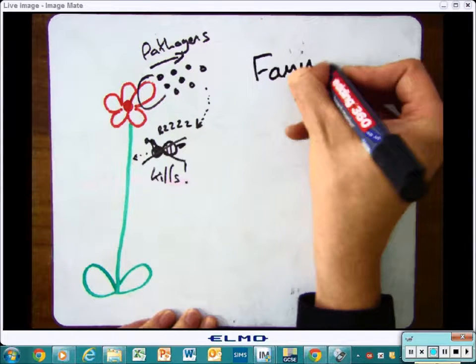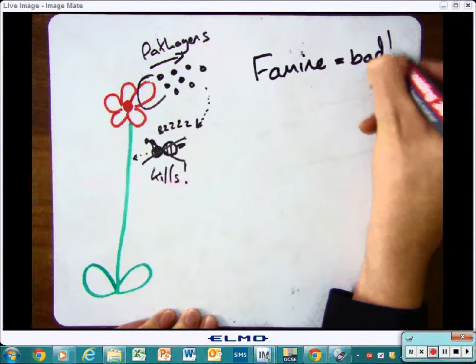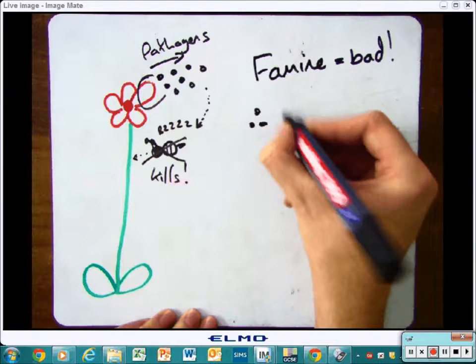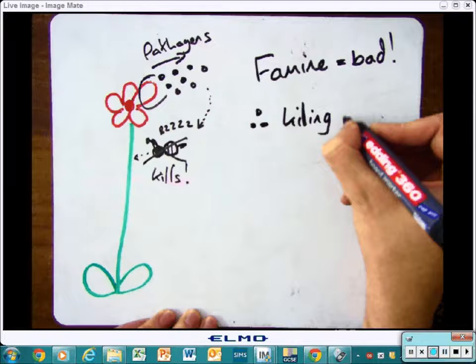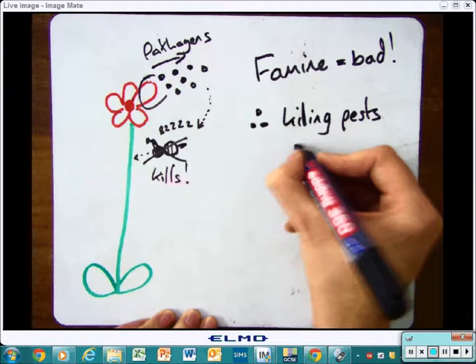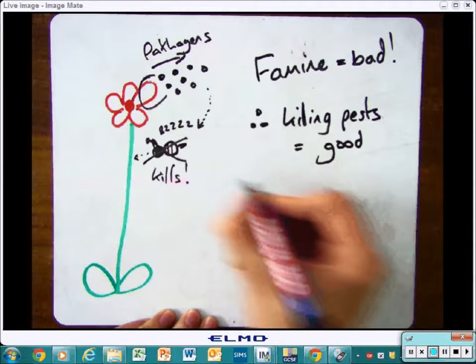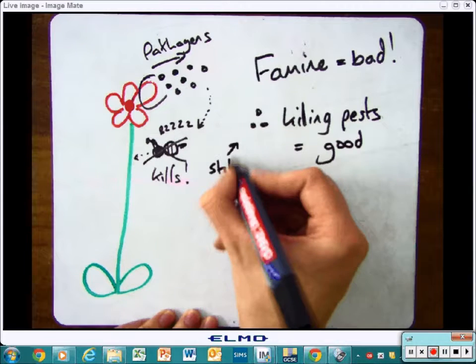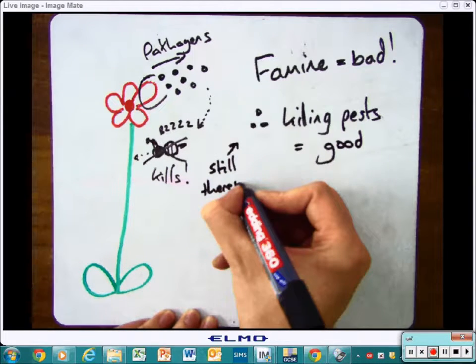Why is this important, you ask? Well, the key example is famine. Famine is bad. What we mean by famine is where there's not enough food to support the population. So what we have to do is kill the pests, which is good.